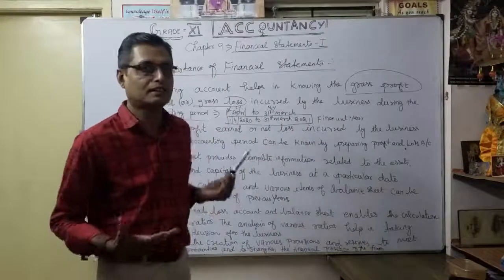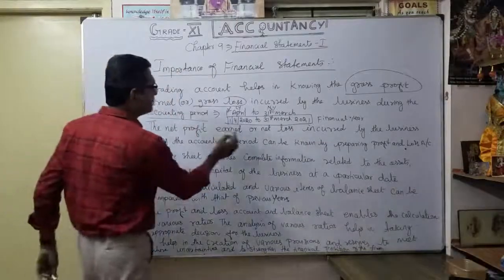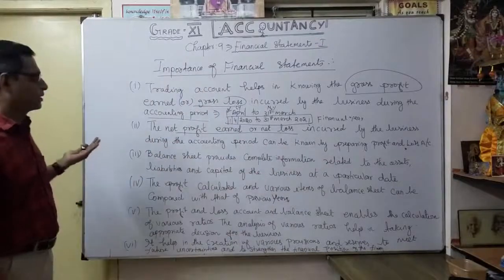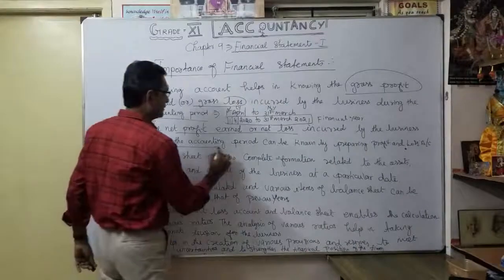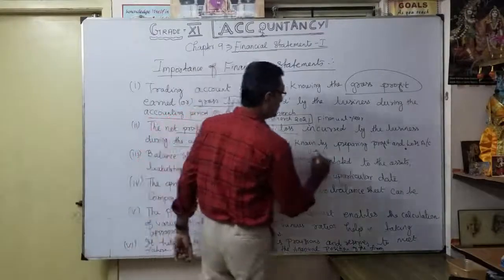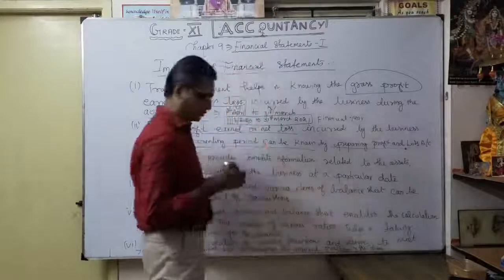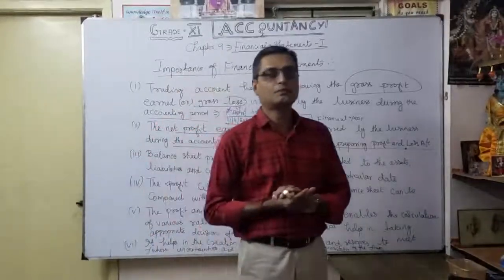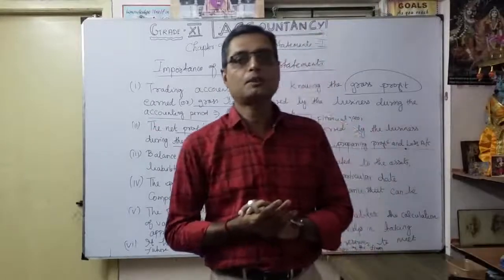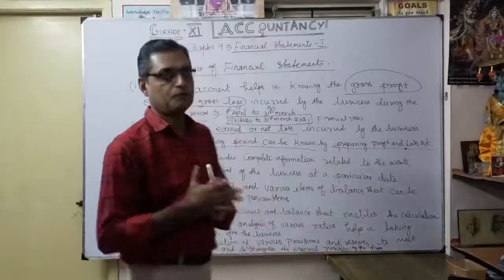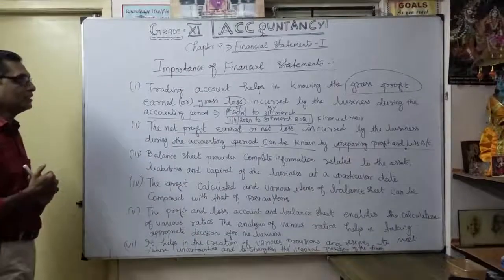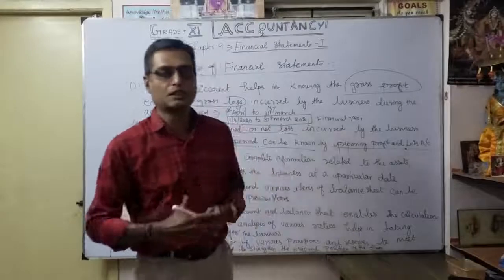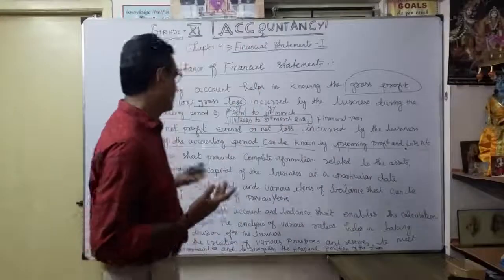That was discussed already. Second one, the net profit earned or net loss incurred by the business during the accounting period. Okay, so we can know it by preparing the profit and loss account. So we are going to prepare the profit and loss account, the second important financial statement, to know the net profit of the business or net loss, the position, earning profit or loss, more profit or less profit.